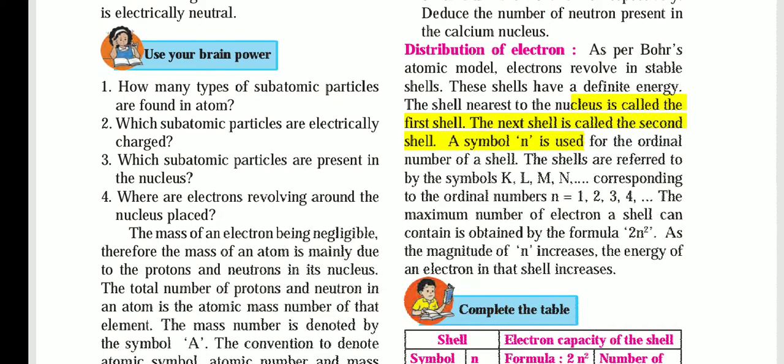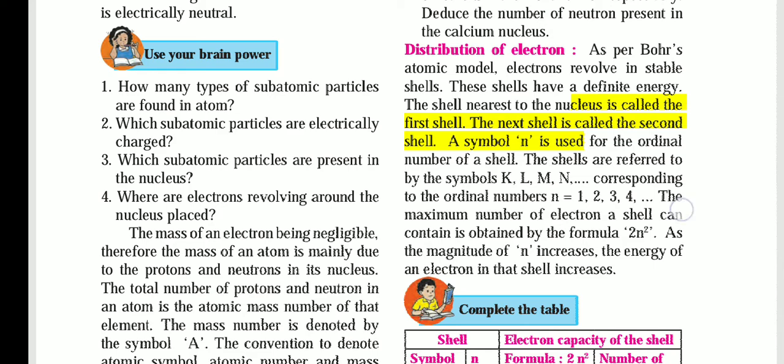The symbol n is used. The next shell is called the second shell. The shells are referred to by the symbols K, L, M, N corresponding to the ordinal number n equal to 1, 2, 3, 4, and the maximum number of electrons a shell can contain is obtained by the formula. But the shells are not only K, L, M, N. Beyond these there are many more shells, because there are 118 elements in total, which cannot be fitted in these 4 shells. We have to use more shells, and the formula we can use for that is 2n square.